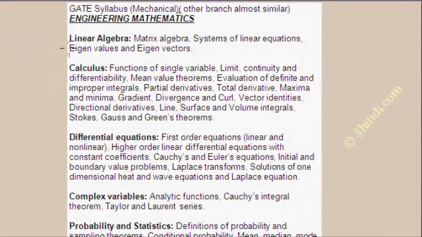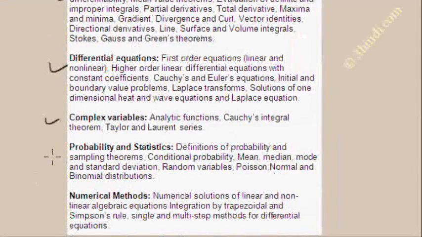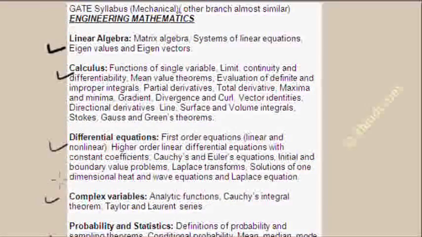Here you will see the main components of engineering mathematics are linear algebra, calculus, differential equations, complex variables, probability and statistics, and numerical methods. To score very well in the GATE exam, you have to prepare only these topics. If you prepare very well, you can score very well. So you should concentrate on only these chapters.